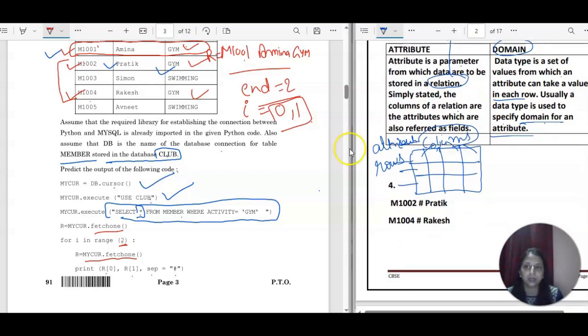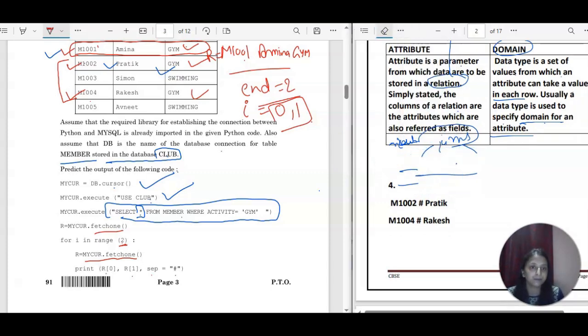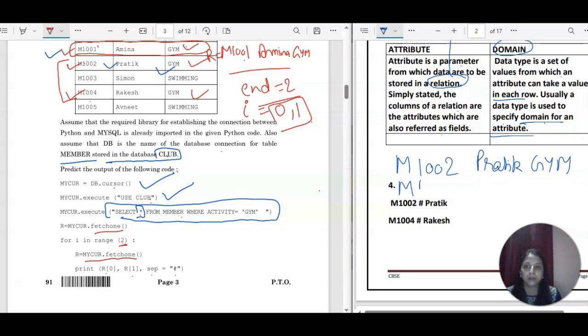Please listen to me carefully. So we have M1002 and Prateek, and Jim, right? And in the second one we have M1004, Rakesh and Jim, right? Now this is R0, this is R1 and this is R2. Here also we have R0, R1 and R2.